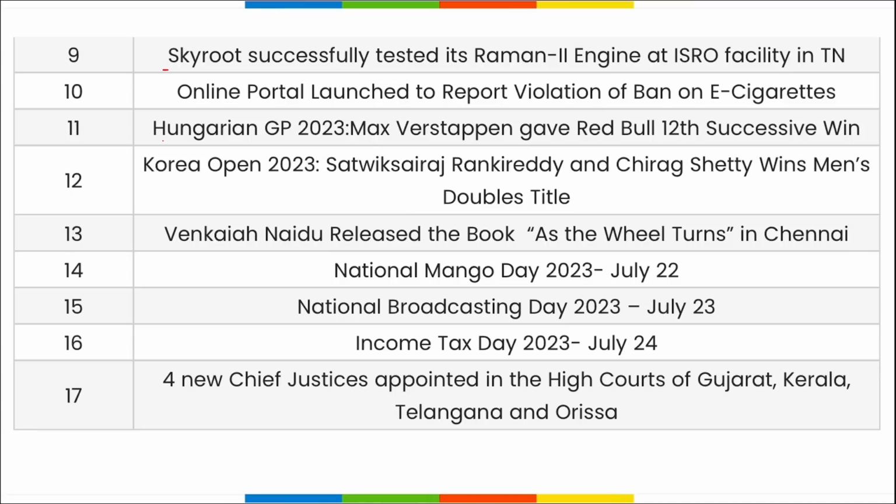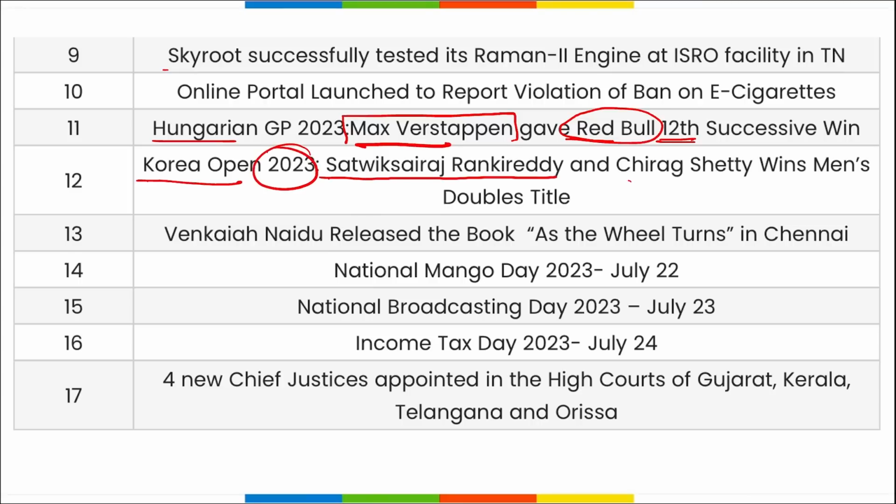Next is Hungarian Grand Prix. Hungarian Grand Prix was won by Max Verstappen, who drives for Red Bull, and it is Red Bull's 12th successive win. Then Korea Open 23. Here Satwiksairaj Rankireddy and Chirag Shetty have won the men's doubles title.